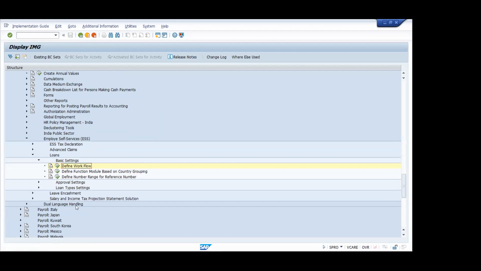Why is it required? Suppose your company has number ranges. You understood, right? Like I have discussed in PA. In the PA module you decide a number range for employees: for permanent employees of the company, the employee ID will start from, say, 1 to 1 lakh, and for contractual employees, it is 1 lakh 1 to 2 lakh.